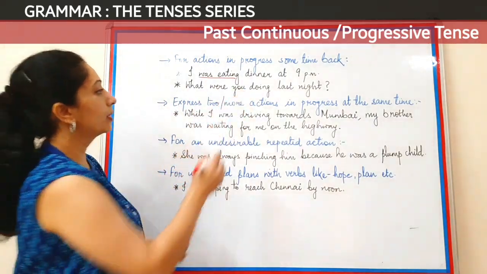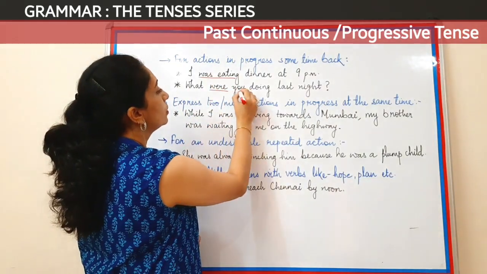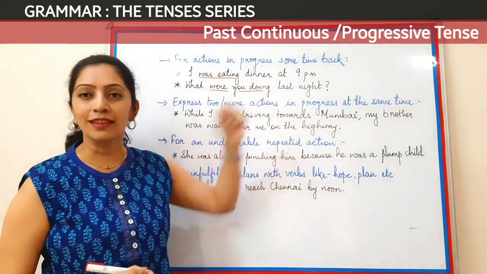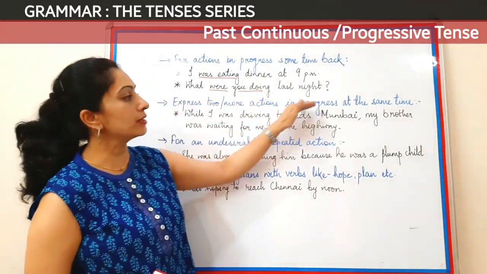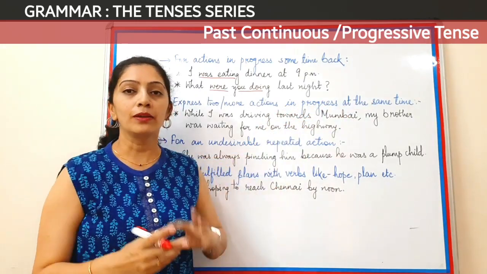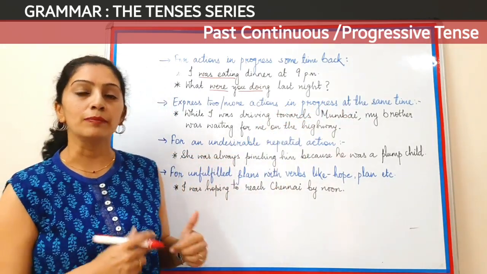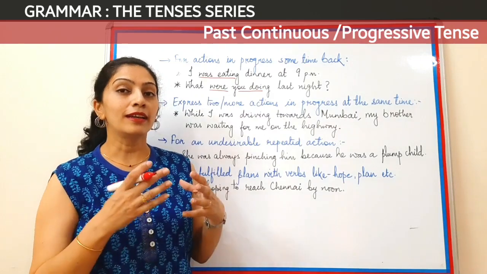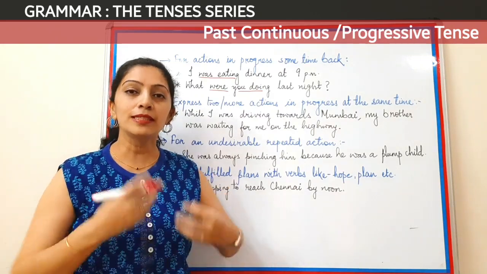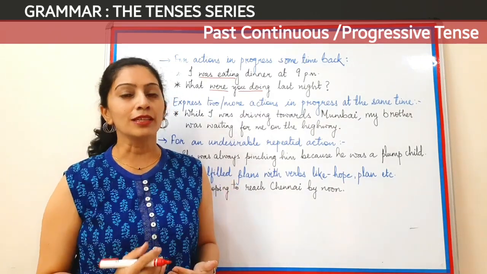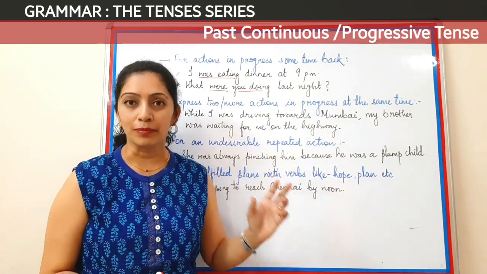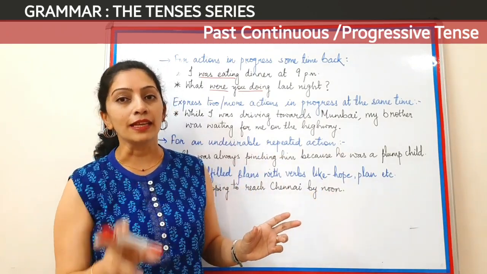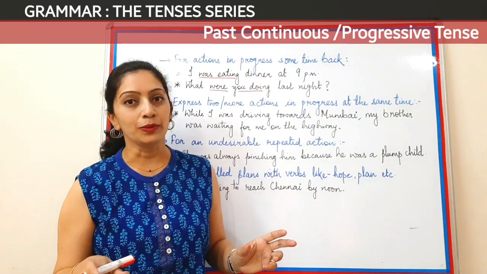Next, what were you doing? What were you doing last night? Come to the next one. To express two or more actions in progress at the same time. Now initially when I compared it with the simple past tense, I had told you that when simple past and past continuous come together in a sentence, there one action is completely finished while the second action is under continuation.